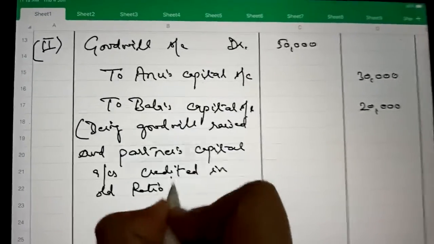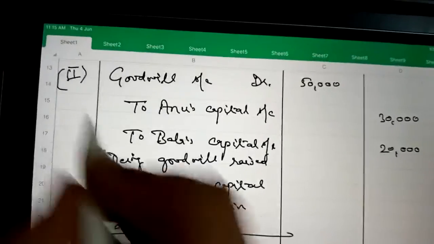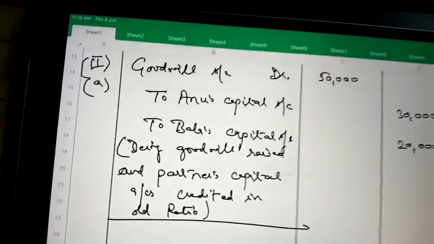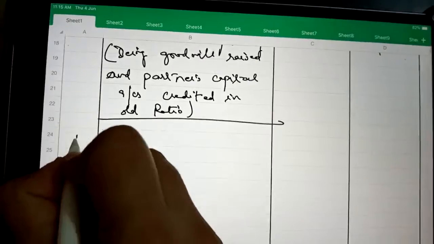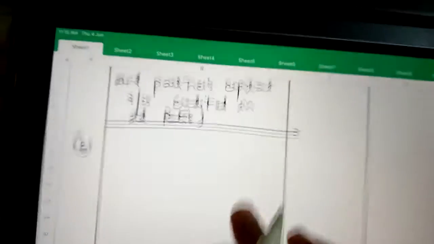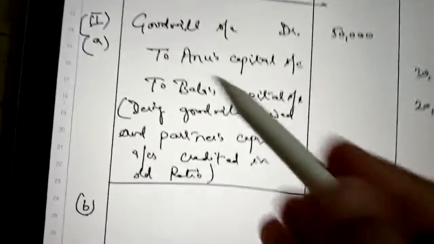So this is the first entry of the second case, and when the goodwill is raised, it should be written off immediately. So here the reverse entry will be passed. Partners' capital accounts will be debited here.